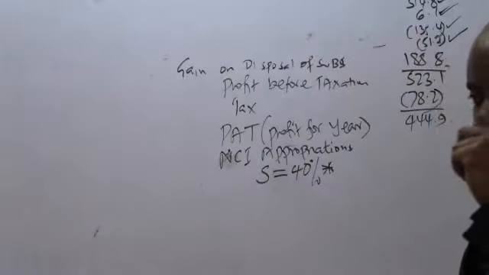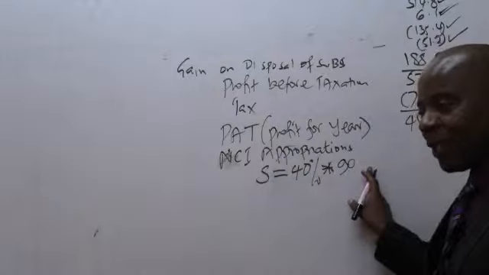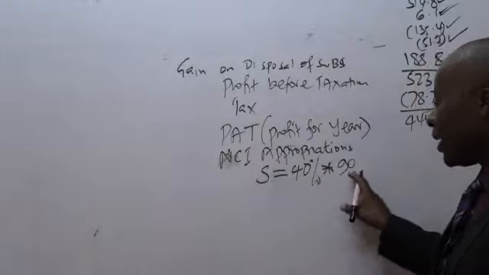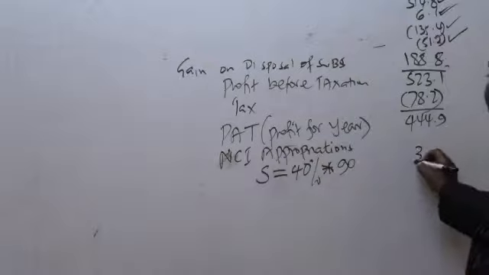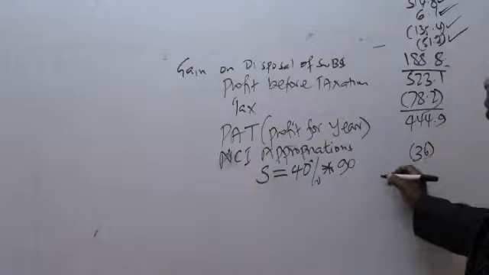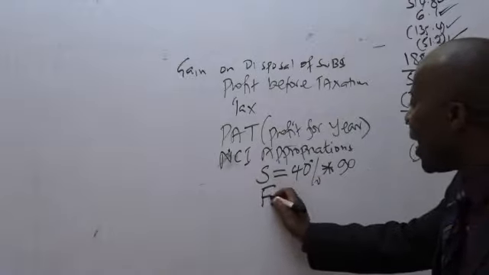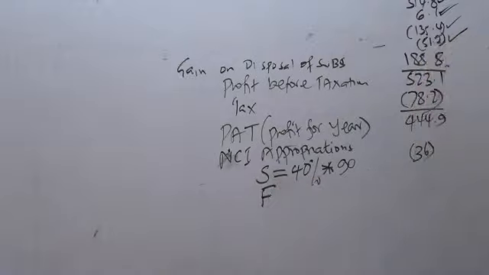So what is 40%? Remember there are no adjustments here for S's profit after tax. This is a simple question. 40% of 90 will give me how much? Ruth tells me 36. This will go to the NCI of S. And we also have the NCI of F. NCI of F was what percentage?